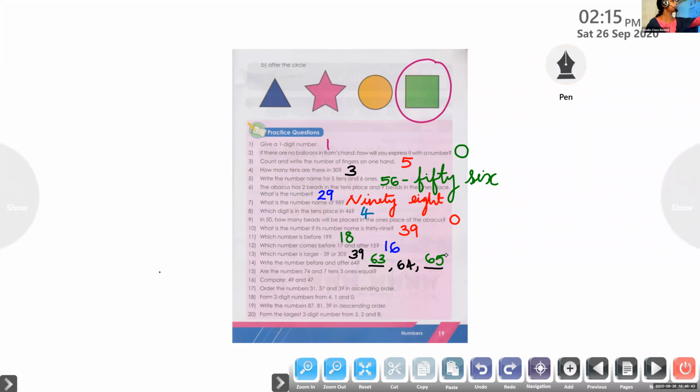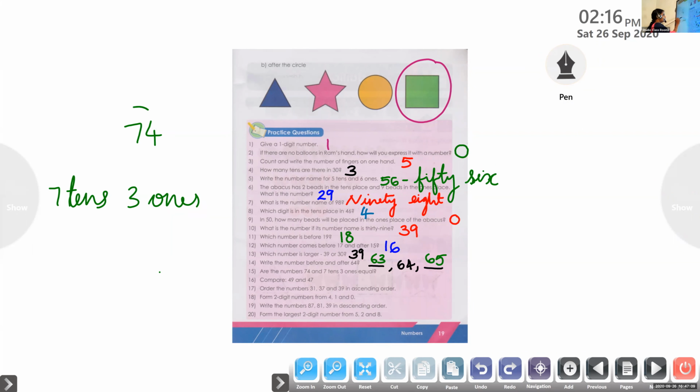Next question, Junaita Joshi, please unmute and read question number 15. Are the numbers 74 and 7 tens and 3 ones equal?